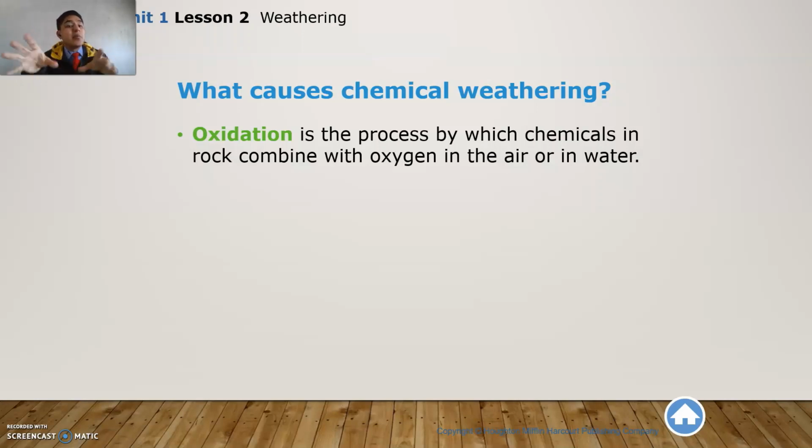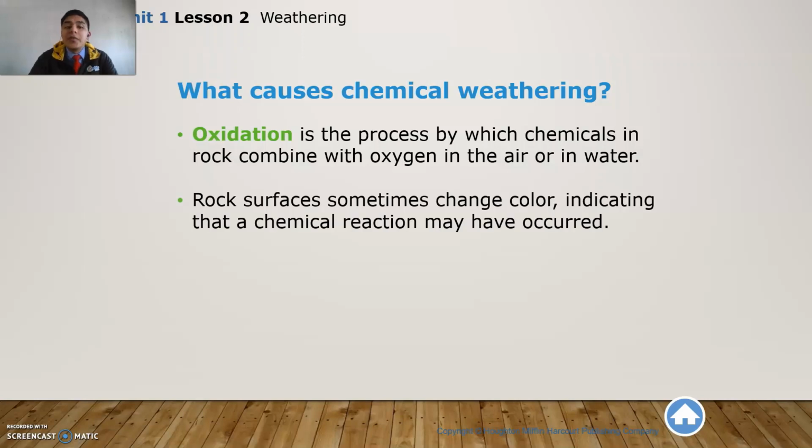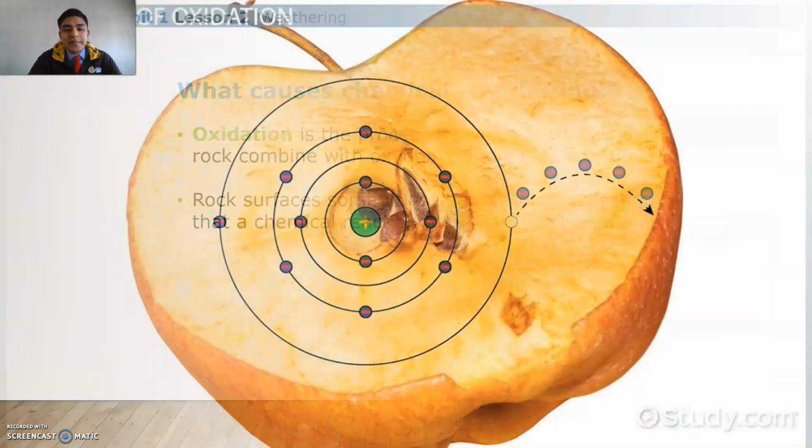So at some point, some rocks can get to a river, for example. In the river, the rocks are going to start to mix up with some of the oxygen that is within the water. So when the composition of the rock is mixed with the oxygen from the water, the composition in the rock changes, which makes it a chemical weathering process. Rock surfaces sometimes change color, indicating that a chemical reaction may have occurred.